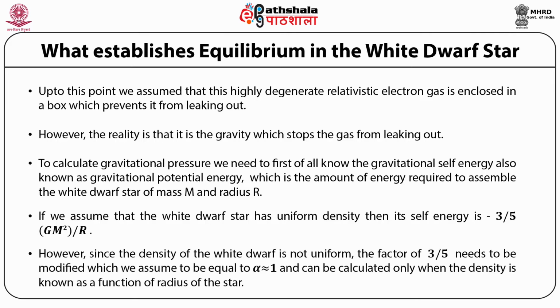However, since the density of the white dwarf is not uniform, the factor of 3/5 needs to be modified, which we assume to be equal to alpha, approximately equal to 1, and which can be calculated only when the density is known as a function of the radius of the star.